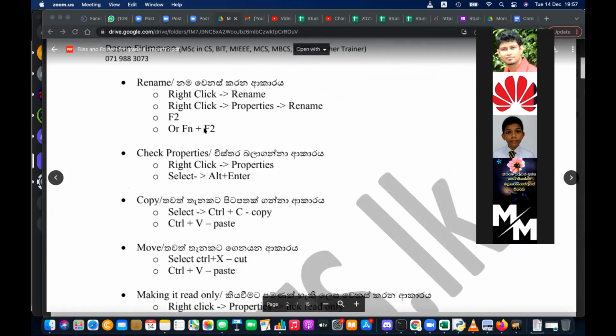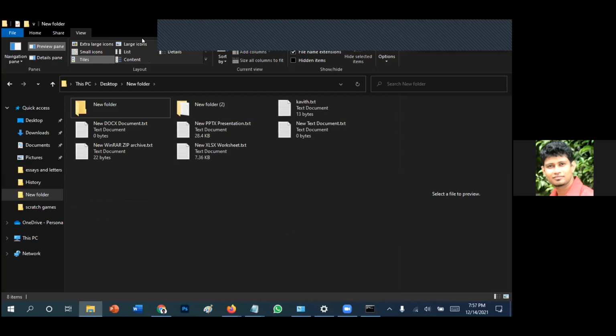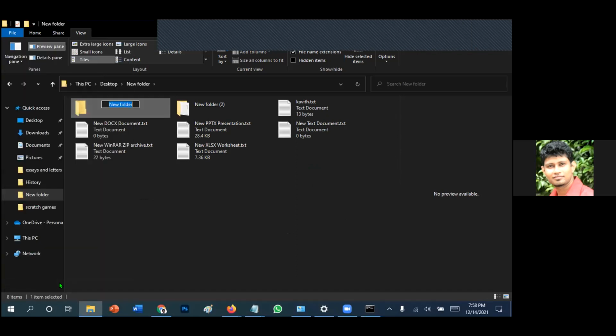How do we rename? How do we check the properties? How do we copy paste, and how do we change the attributes? That is what I'm going to discuss now. So don't think about other things now. To rename a file, there are a few ways. Number 1, right click on any file or folder and select rename. That is the easiest way. Right click, select rename, and then you can change the name of the file. Give any name and press enter.